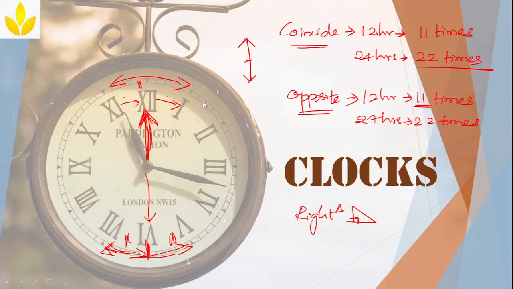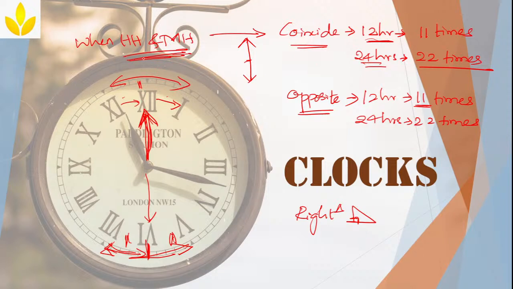Well, now when it comes to this, see here, they'll ask when hour hand and the minute hand will coincide, and how many times the hour hand and the minute hand will coincide in 12 hours? How many times in 24 hours?